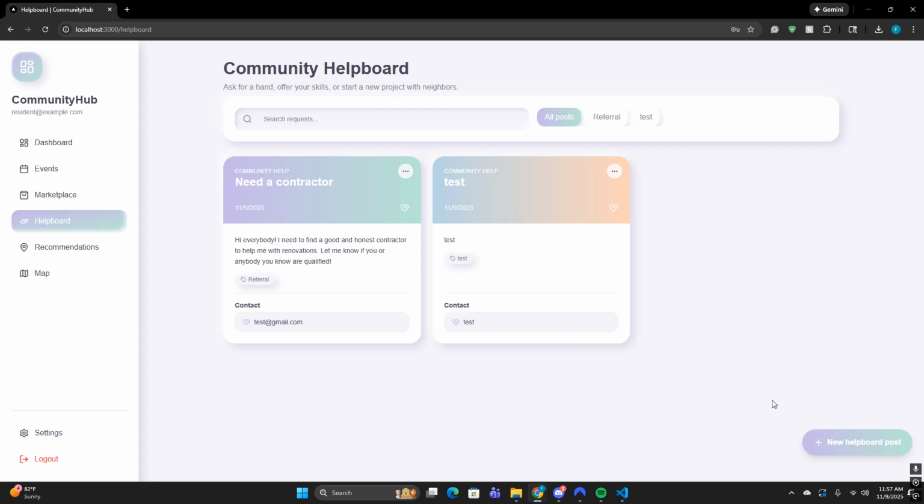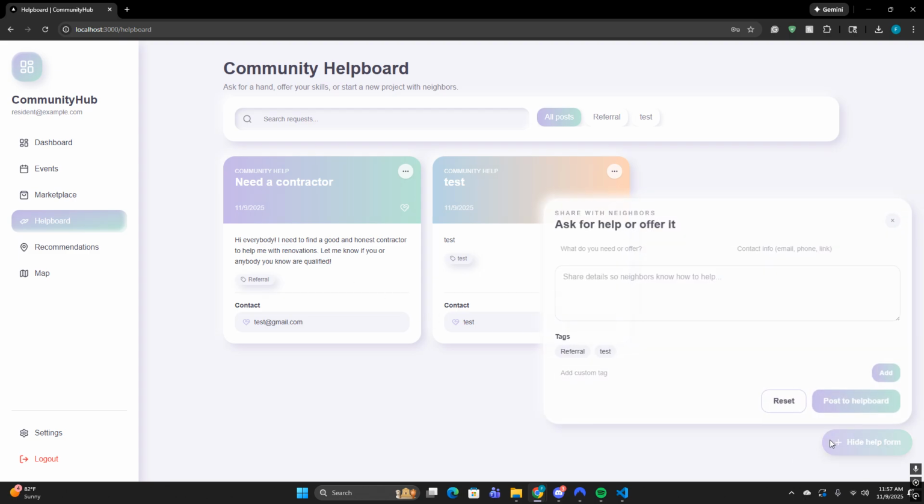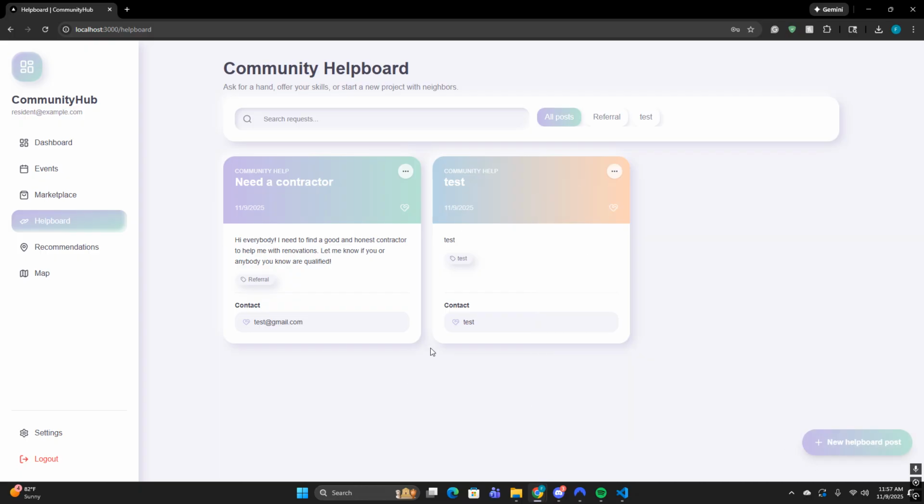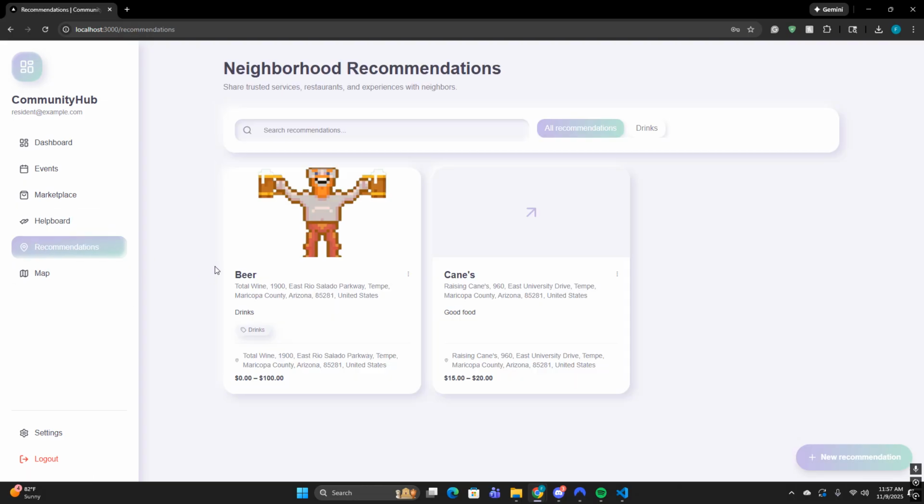And local favors in the community, I think, should be something that happens. We want people to build community. We want them to be able to ask help of their community. And we want to give help in the community wherever there is. Even if that's not in the sense of something like this where you directly ask for help in the form of a help post. Also something as simple as just recommendations in the local area.